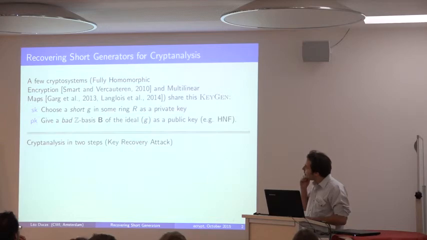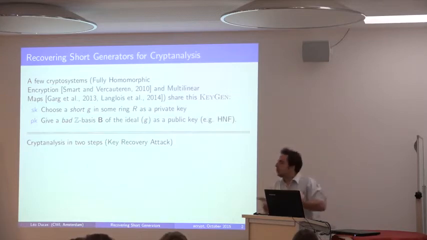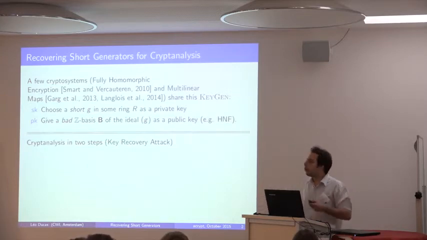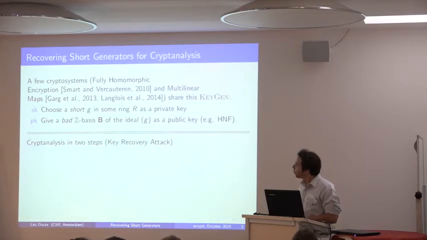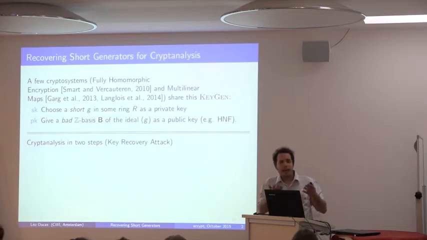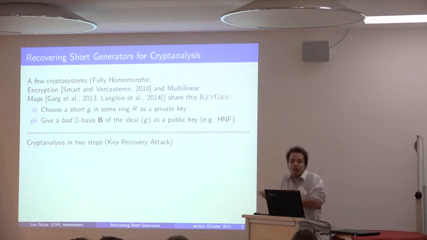As a public key, we're not going to give a generator, we're just going to give a Z basis of that ideal. To generate the whole ideal as a Z-module, you need a lot of those elements, and this serves as a public key. For example, if you want to make sure that you're not revealing any special information about the ideal, one way of doing this is to use the Hermite normal form. When you reveal the Hermite normal form of a lattice, it is a normal form, so it only depends on the lattice, not on how you generated it.